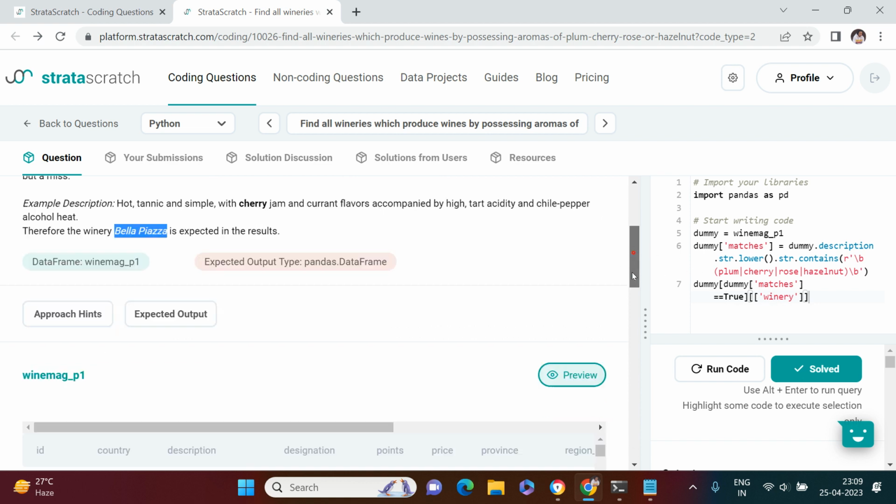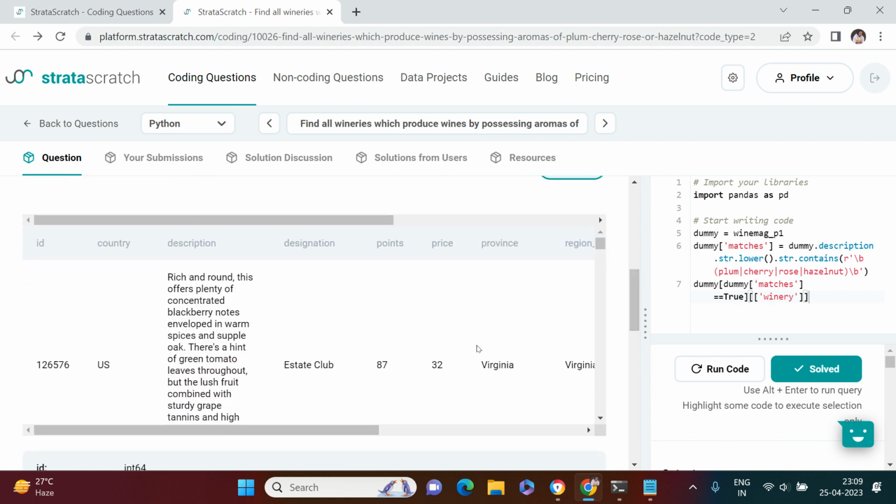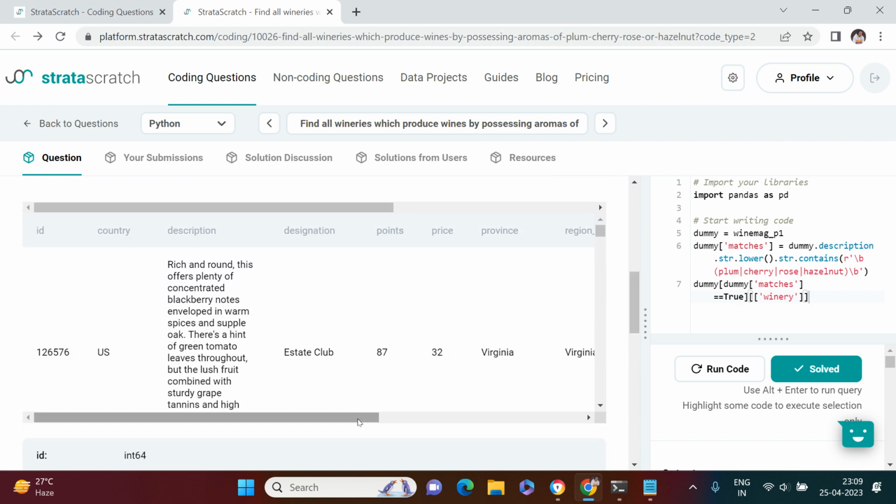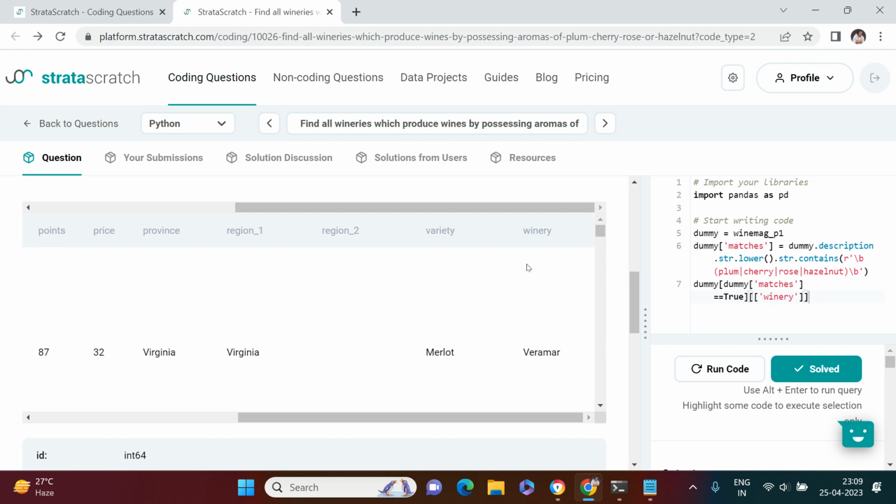Now before we proceed further, let me show you a glimpse of the data. Here is one row from the data. Here you see the description. We need to look for these words that have been given here in this description. And in the final output we only need to produce the winery name of the matching records.